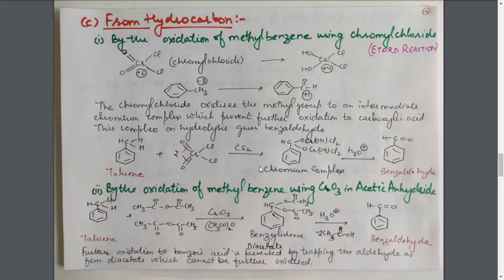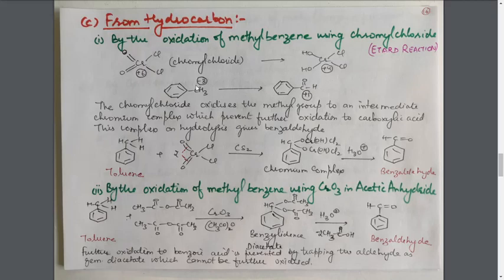Now how is the reaction taking place? This is the structure of chromyl chloride. During the reaction, now just look at this step. This is the structure of chromyl chloride. It has two Cr=O groups and two Cr-Cl groups. The oxidation state is +6. During the reaction, this chromyl chloride will change into this compound, that is Cr with 2 OH groups and 2 Cl groups, in the +4 oxidation state.